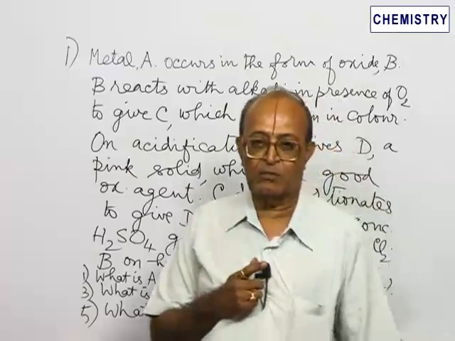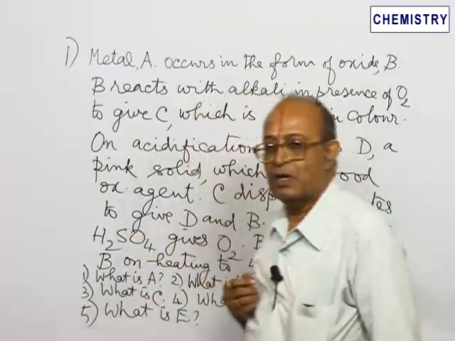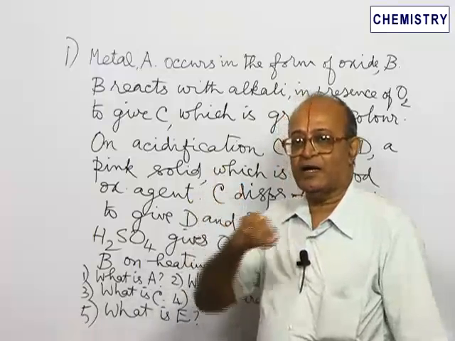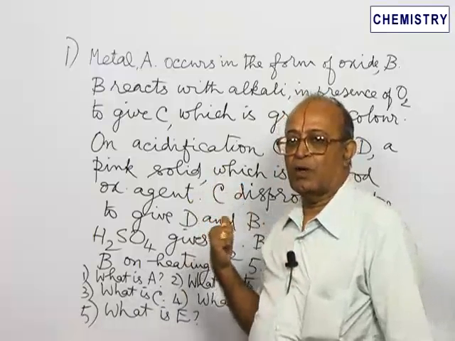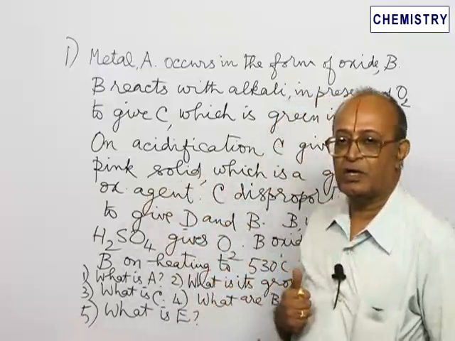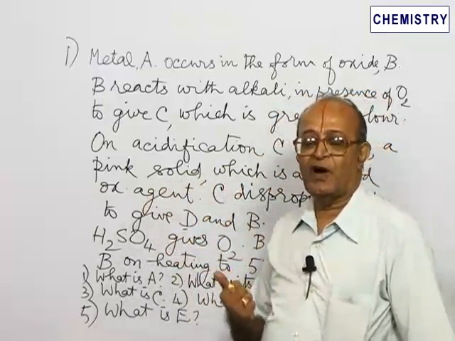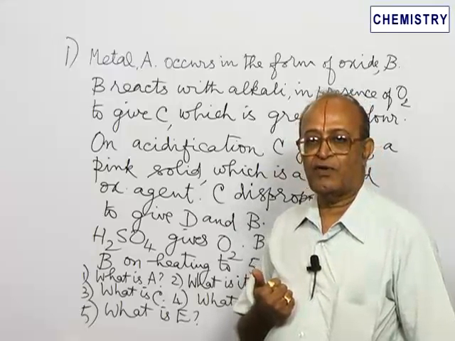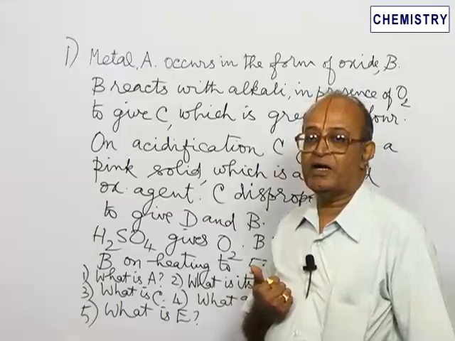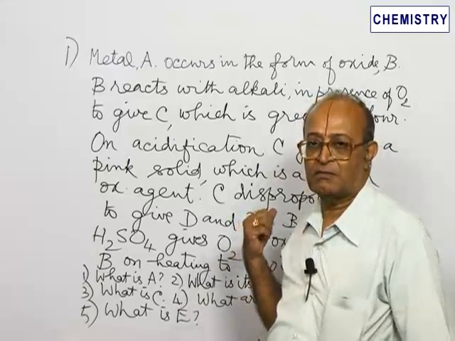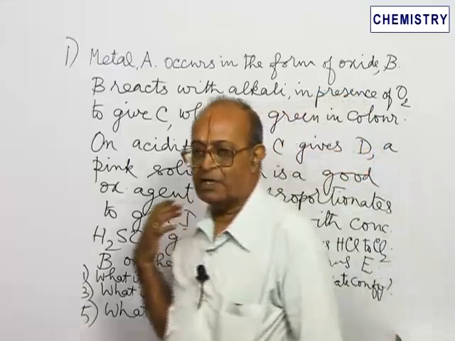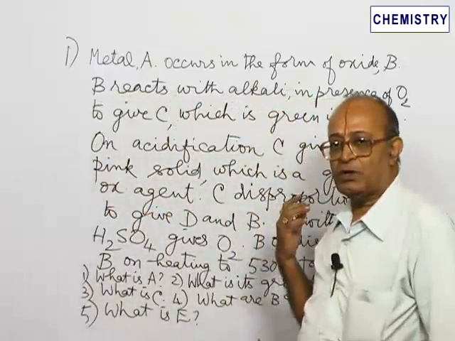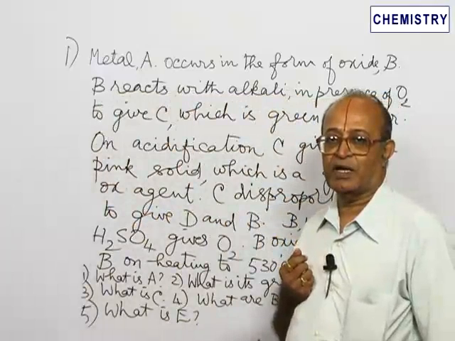Probably you remember, of course, in order to lengthen this problem, I should have added one more reaction also here in the form of a reagent. You are familiar with Bayer's reagent. Bayer's reagent is cold dilute solution of potassium permanganate.